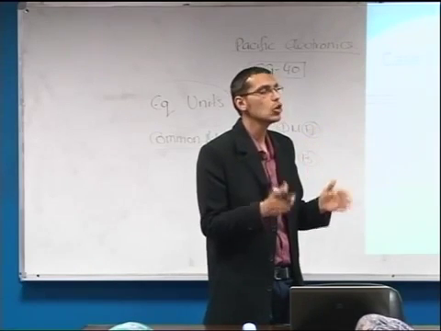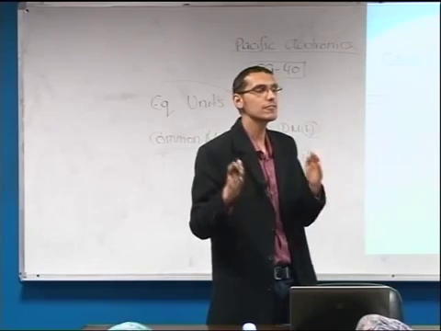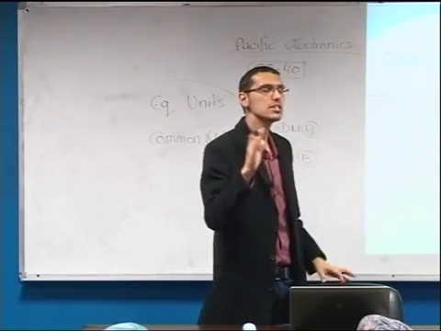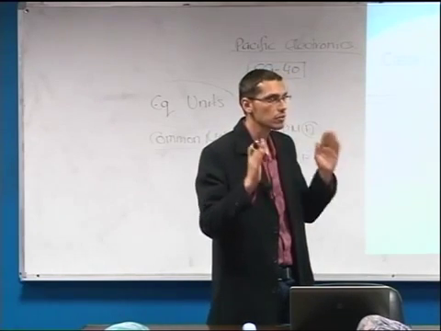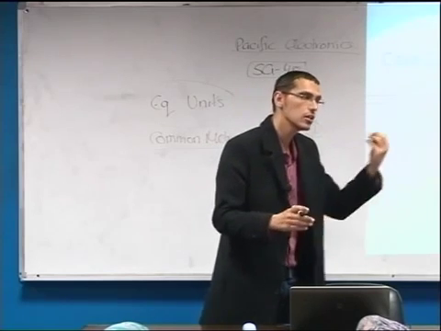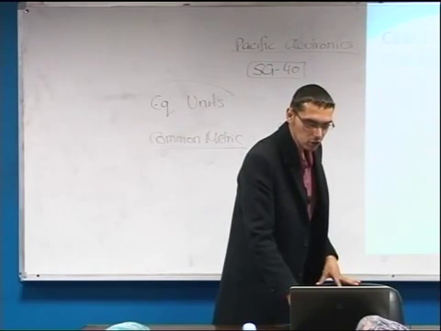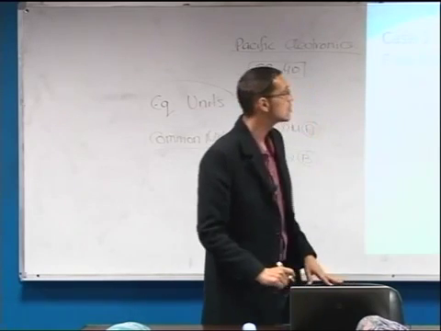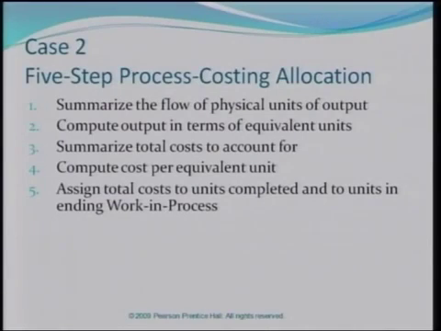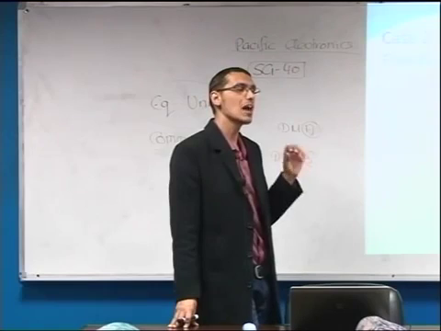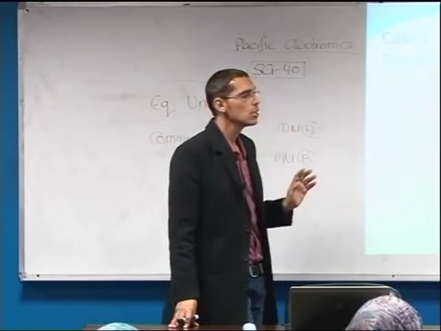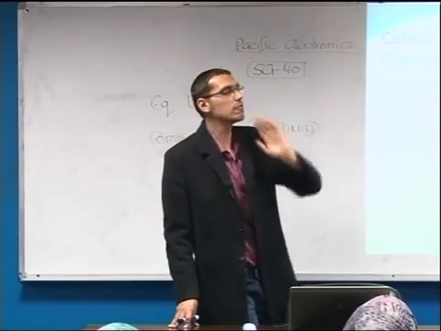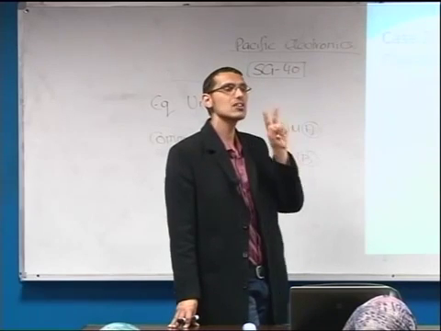Therefore, in order to calculate the costs of the finished goods and the costs of the work in process inventories, we need to go through a 5-step procedure. Of course, these 5 steps would not differ from one case to another. These are the 5 steps that we need to consider in order to allocate the cost. Step number 1, we need to summarize the flow of physical units of output. Of course, we said that the physical units are the output units, whether they are finished or unfinished. So what do we mean by summarizing the flow of these physical units? We need to answer 2 questions.